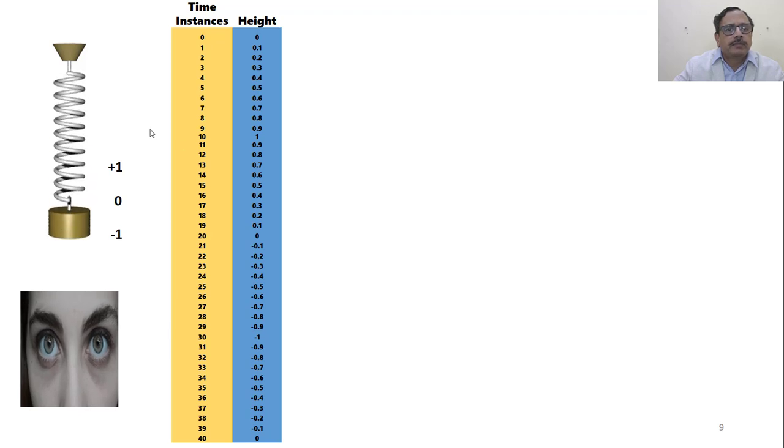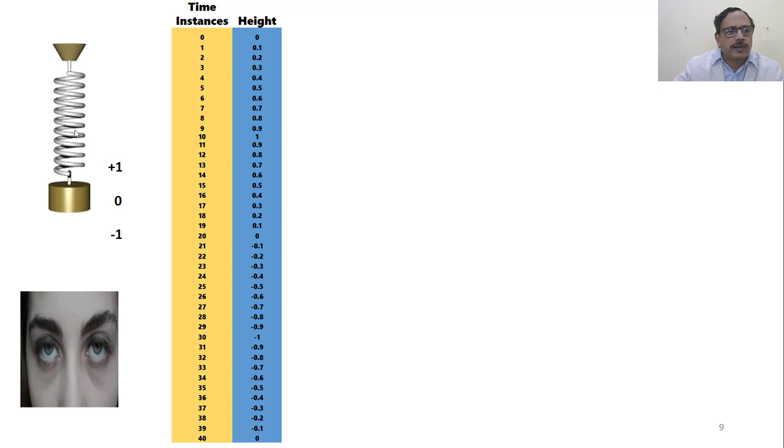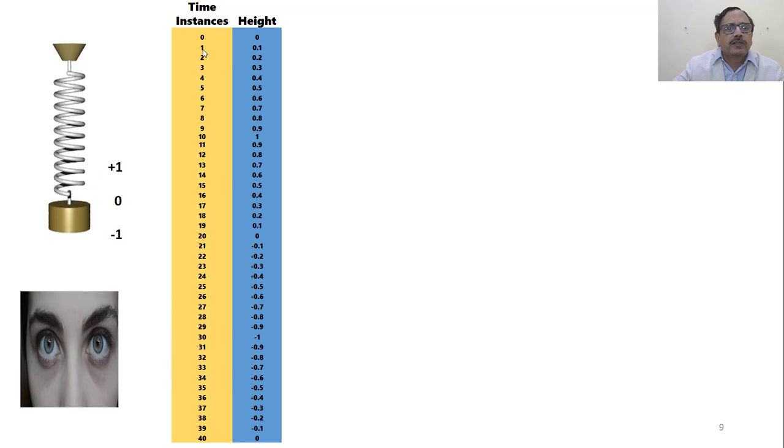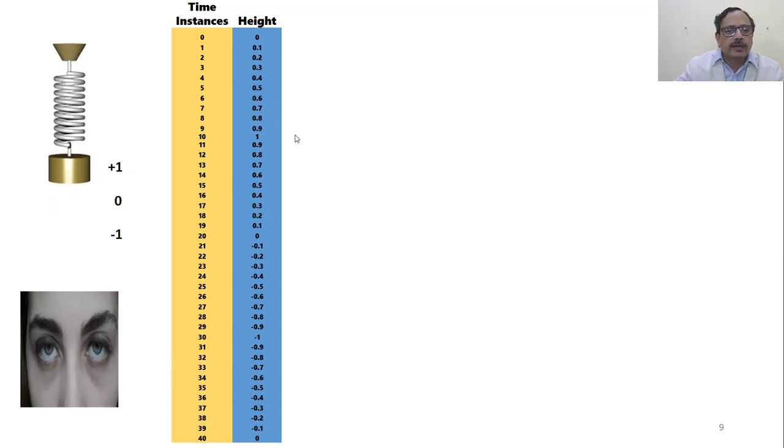Let's see the vertical vibration. Similarly, we observe how this pendulum, or the spring, is vibrating in a vertical direction. So we have time instances versus the height. Initially, when time was 0, its height was 0. When time was 1 second or 1 unit of time, its height was 0.1 and so on. So this has been recorded.